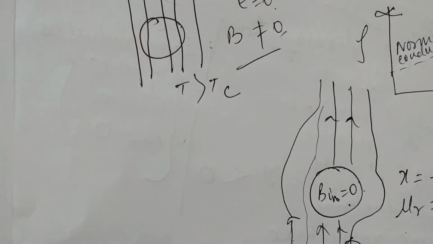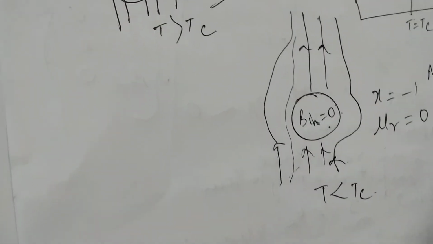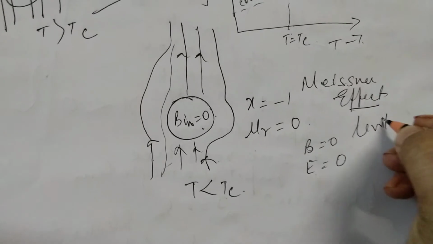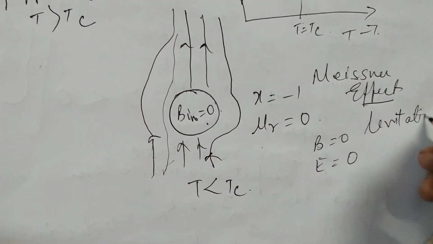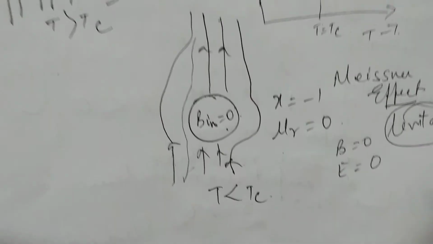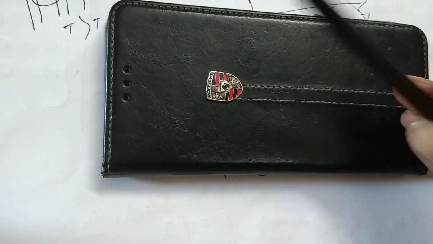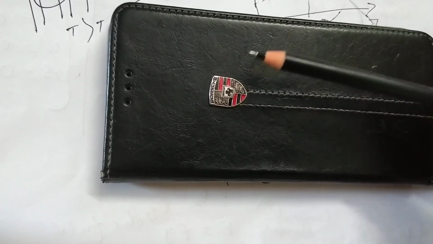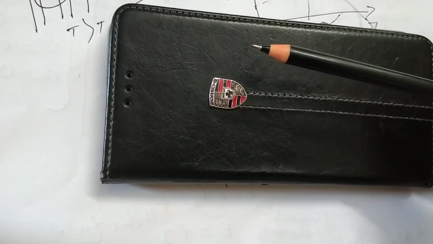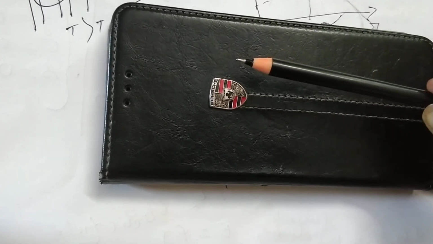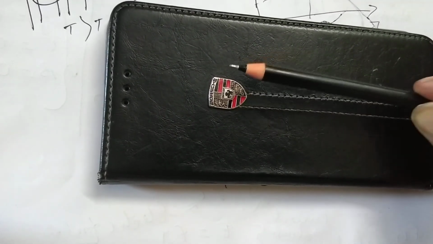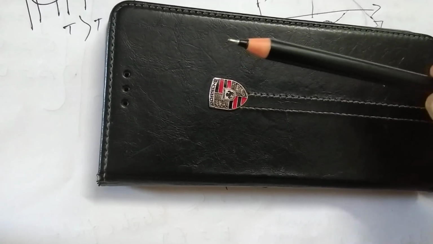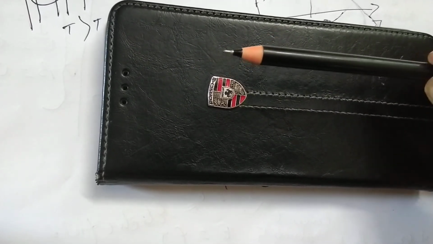What is the main reason? There is a process we call levitation. What exactly is levitation all about? Suppose this is a superconductor, and we keep a magnet over it. Then you find that the magnet is lifted. Actually, if I take any object, it will definitely fall down because of its gravitational weight. But in this case, the material is kept at a certain height.